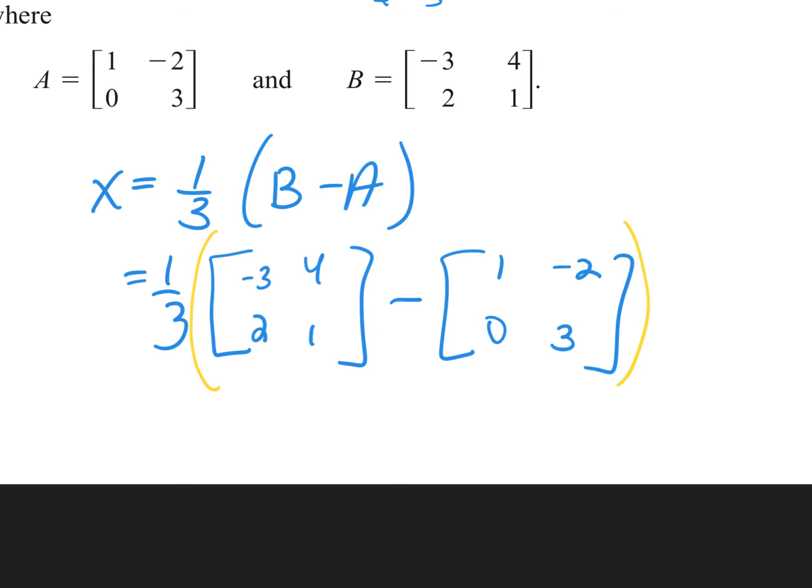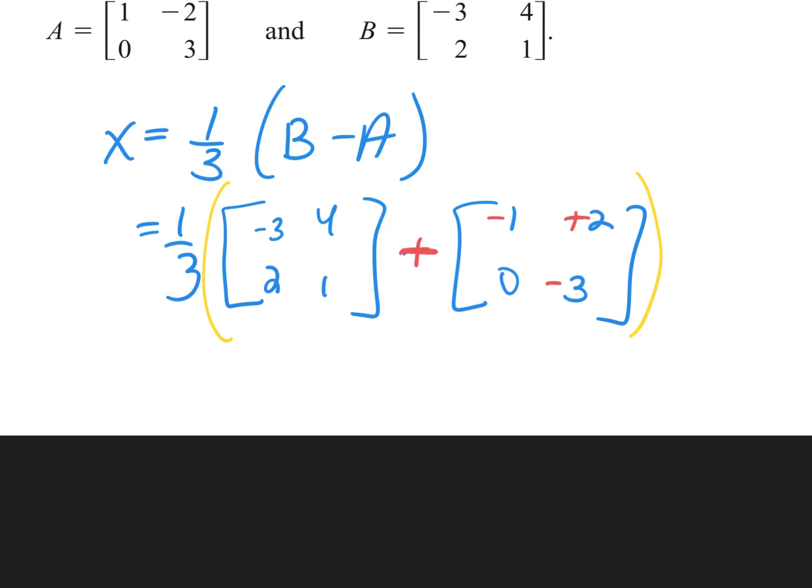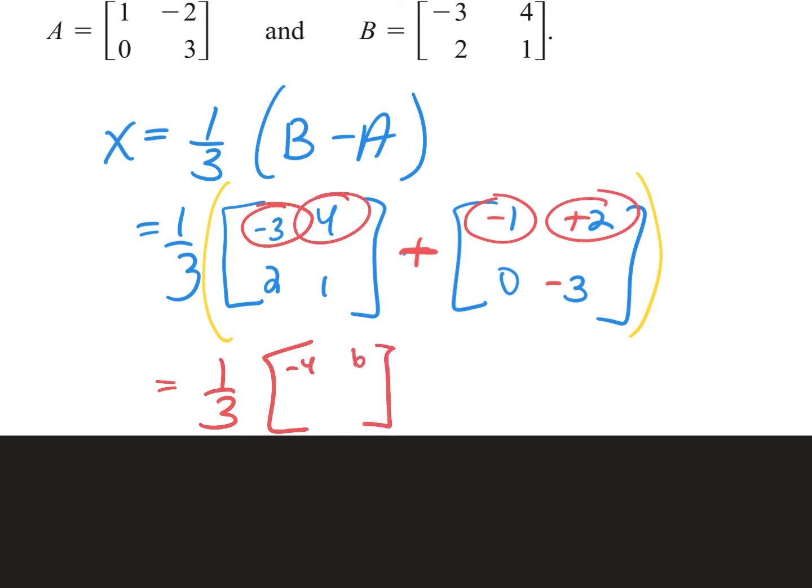Now, again, from this point, you guys can either subtract or you can add the opposite. I'm going to go through and change this sign to a plus, and then I'm going to change the signs of everything behind it, just because I think it's easier to see. So I still have my 1/3 out in front, but I have 3 plus -1 is what? -4. I have 4 plus 2 is 6. 2 plus 0 is 2. And 1 plus -3? -2.